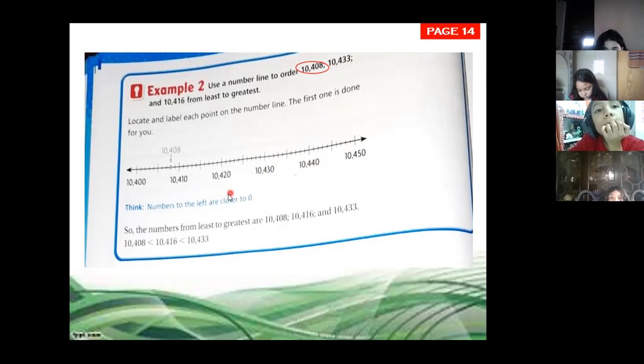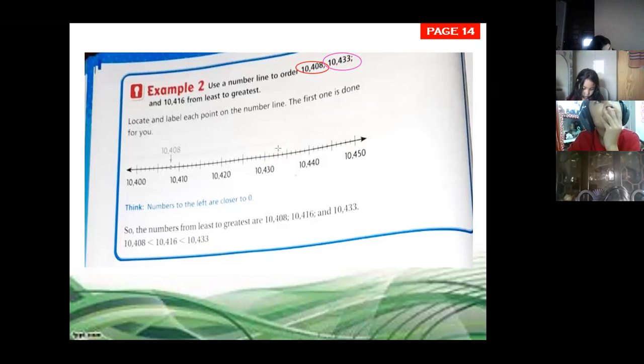We are locating now. I'm going to use another color here. This number, we're going to locate this, 10,433. So we look for 10,430 because we are with the 430s. 431, 432, and 433. As Joshua says, it's going to be on the third one.